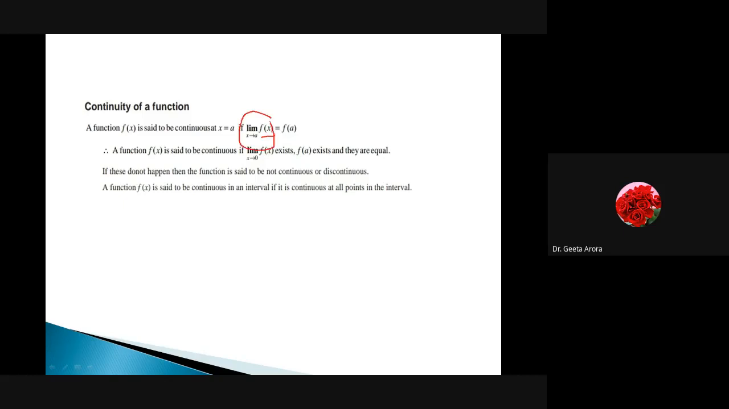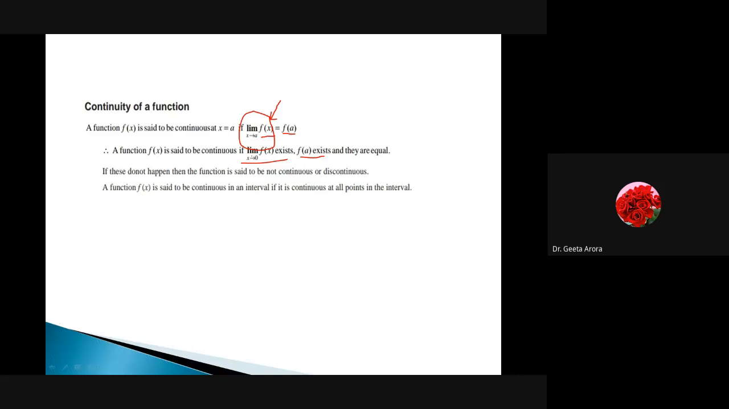Till now we have learned that if we have a given function f(x), how to calculate this limit. So when we are aware of how to calculate the limit, obviously we can find out the value of the function at a also if it is defined. And if limit x tends to a, f(x) is equal to f(a), then it is said to be continuous. Correct? But again, there is a condition that the limit should exist and f(a) should exist, and then both of them should be equal. Okay?